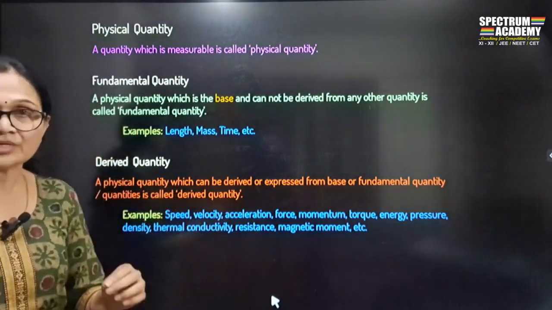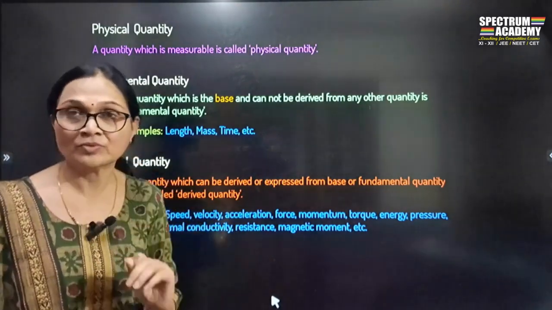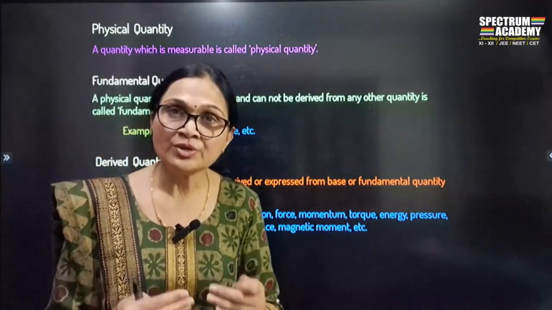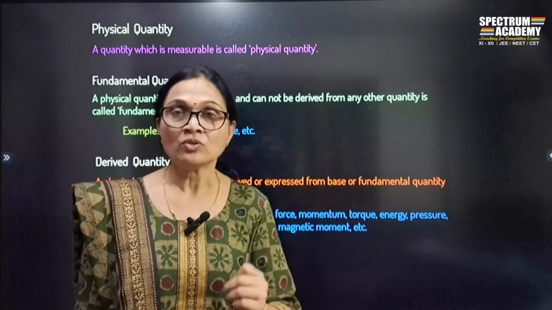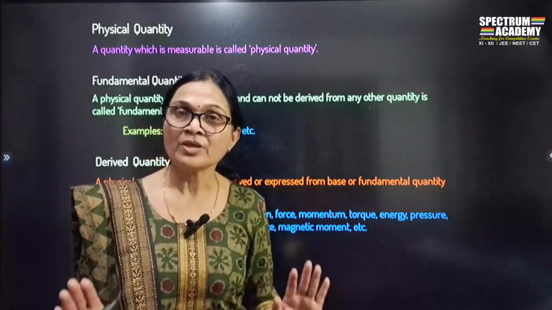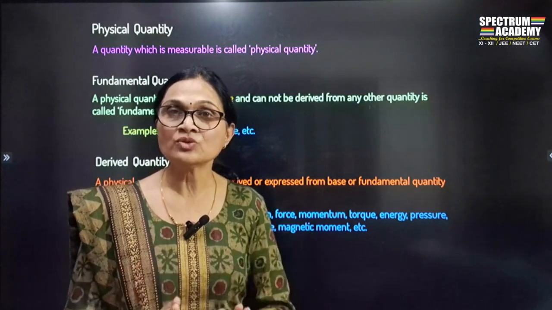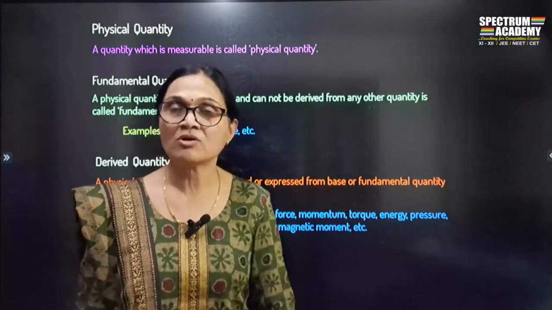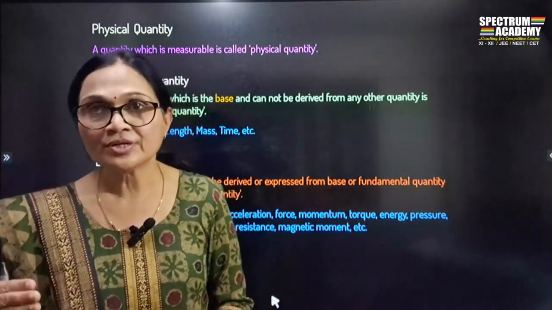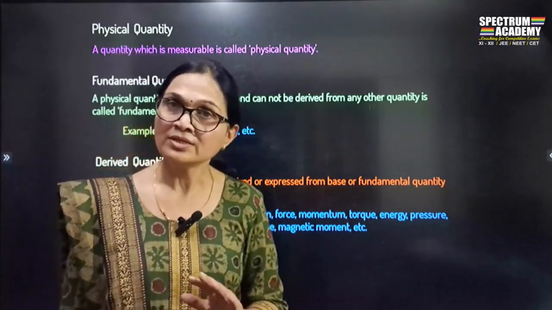Now think about it, if length is a fundamental quantity, तो उसका जो unit है वो मीटर है, तो meter is called a fundamental unit. तो simple definition हुआ, any unit which is used for the fundamental quantities is called a fundamental unit, and the units which are used for derived quantities are called derived units.